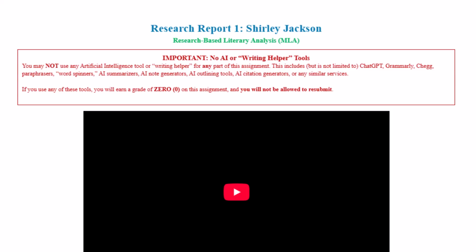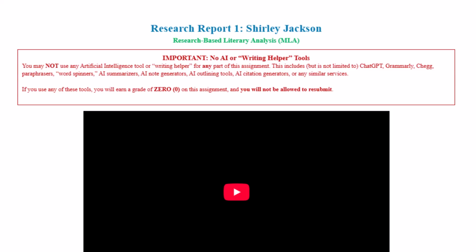If, when your essay comes to me and it has gone through the Turnitin system, it detects any sort of AI usage whatsoever, then I will be required to do a further investigation, and if there are any telltale signs at all, you could earn a 0 on the essay, and you will not be allowed to resubmit or redo it. If you're very worried that you'll be accused of using AI when you have not used it, I strongly suggest you write your essay in a service like Google Docs, which tracks every single change you make so that I can see that you spent time, you worked on it, you edited, you went back, and so forth.